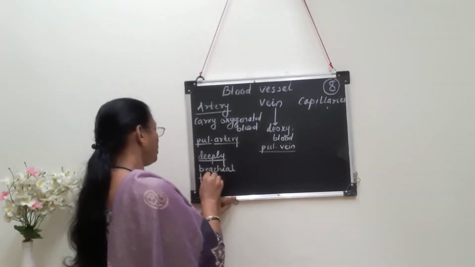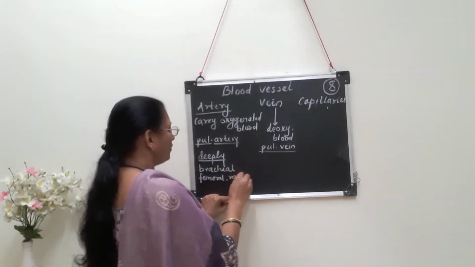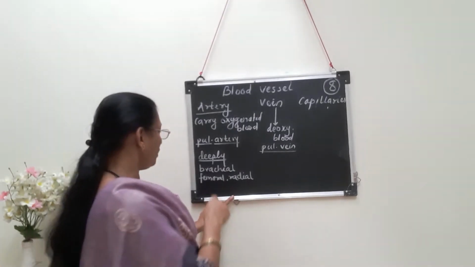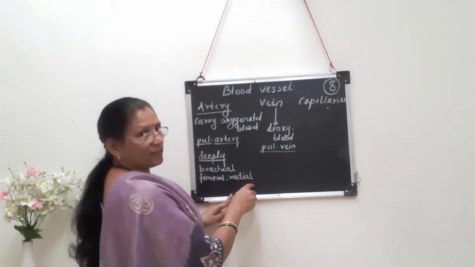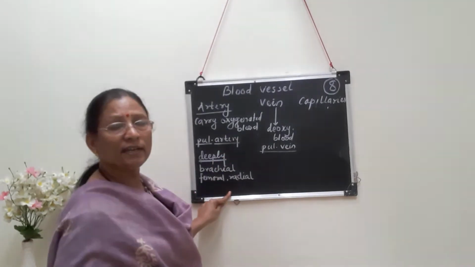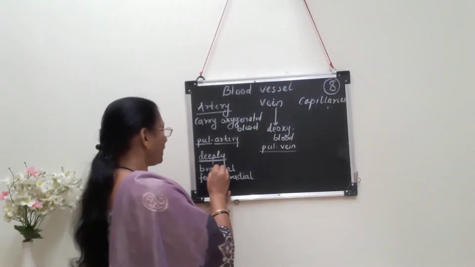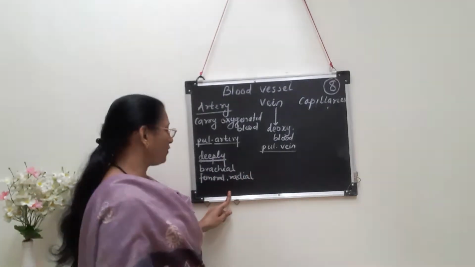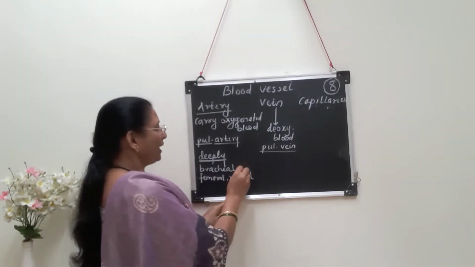Femoral, which is found in the leg region, and radial artery, which is seen in the region of wrist. These are superficially present arteries. That means what is the condition? As I said, arteries are generally deeply situated, but brachial, femoral and radial arteries are superficially situated. That means these are the exceptions.